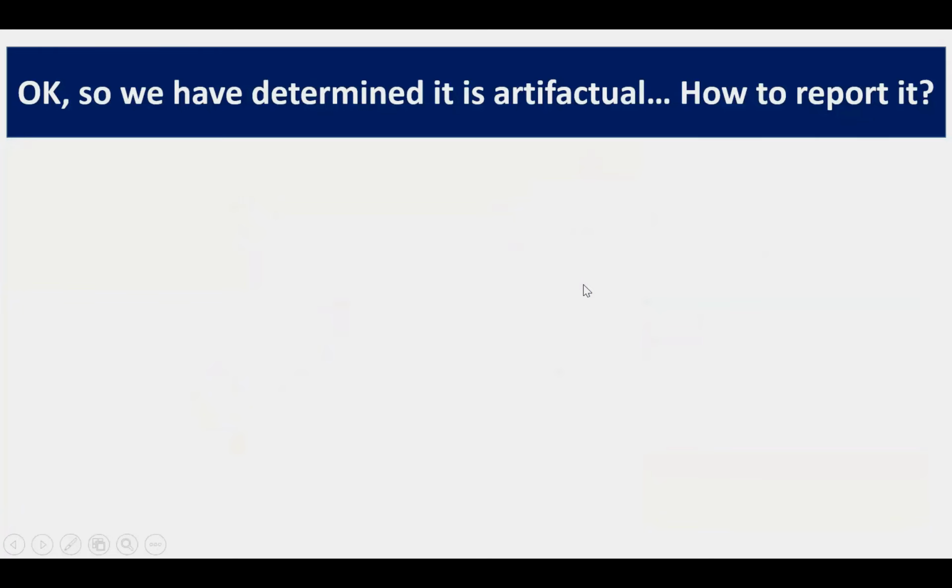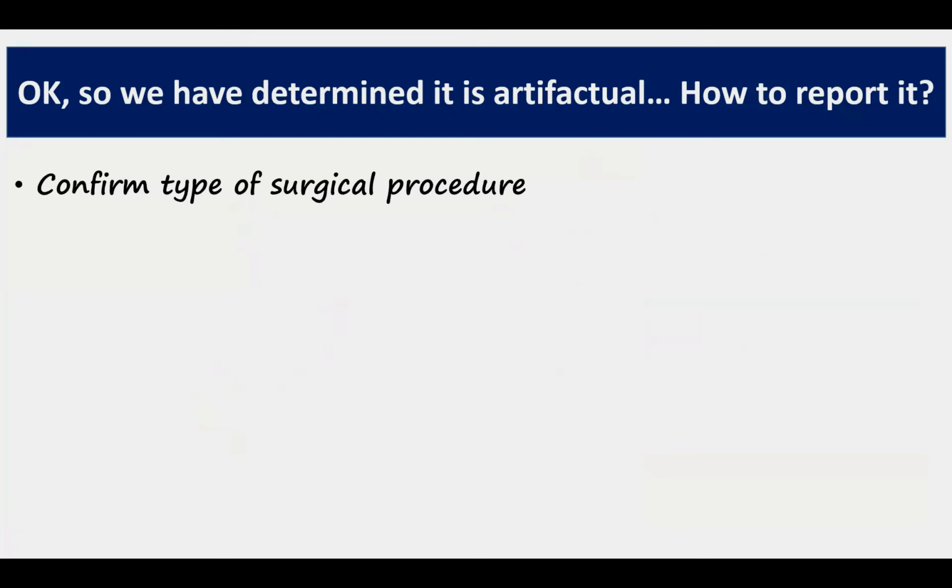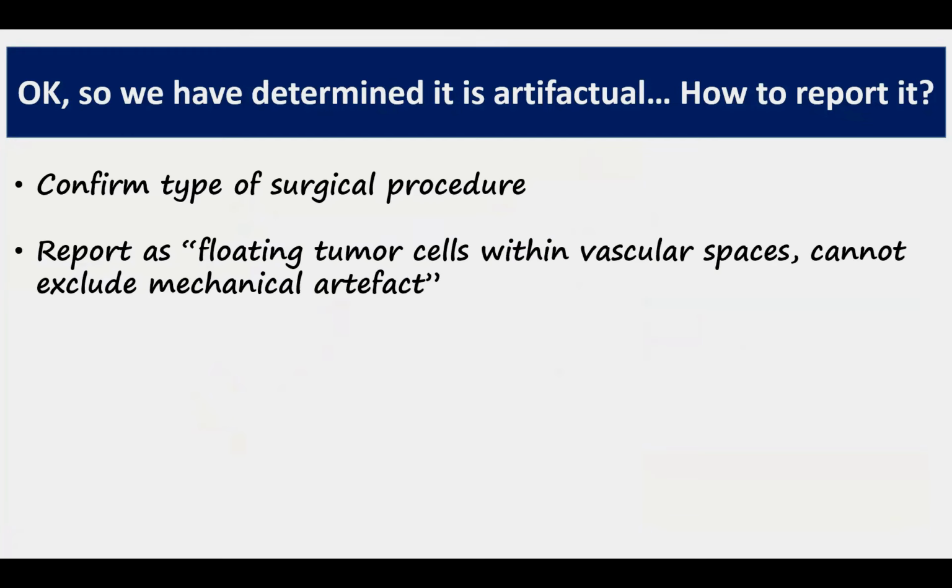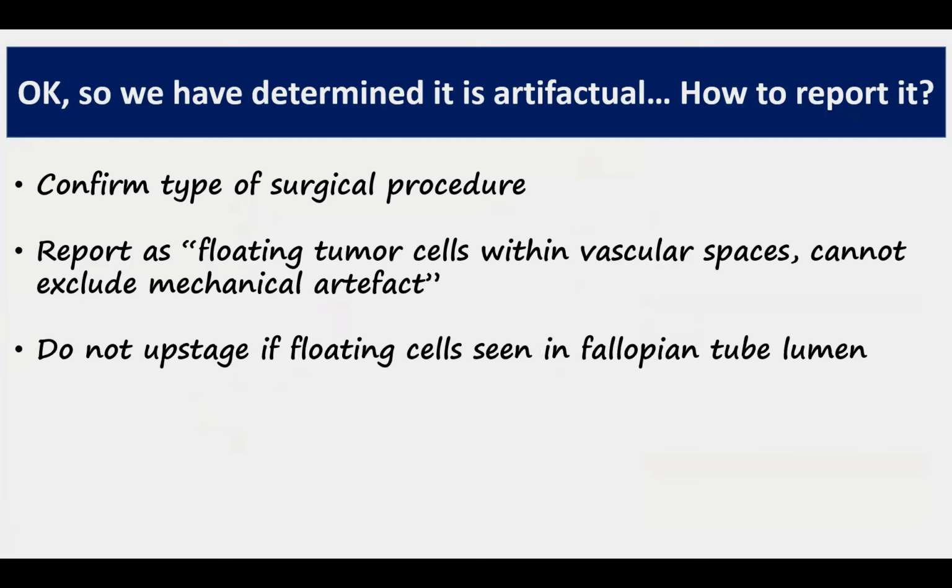So once we determine that it's actually artifactual invasion, now how do we report it? We first need to confirm the type of surgical procedure, and then it is reported as floating tumor cells within vascular spaces, cannot exclude mechanical artifact. Sometimes we may see floating tumor cells even in the fallopian tube. And if we do see that, we need not upstage the tumor because they may have been mechanically displaced, and this fact needs to be communicated clearly to the surgeon.